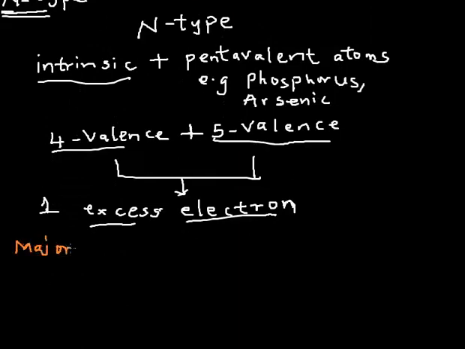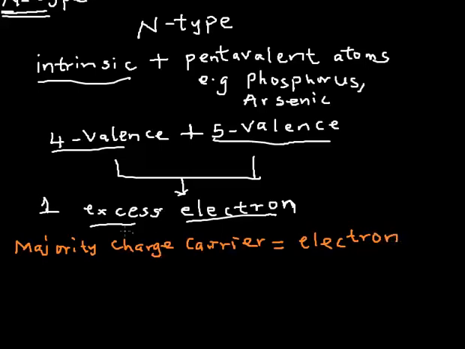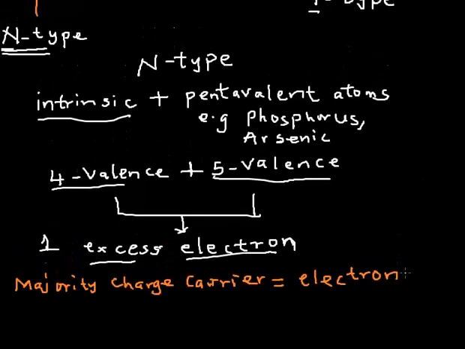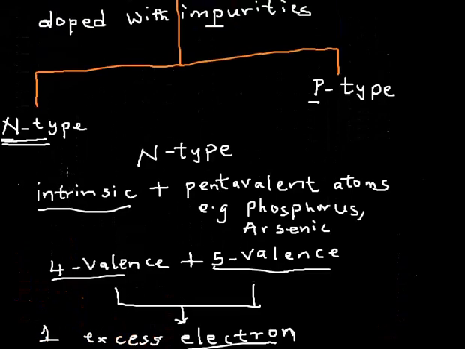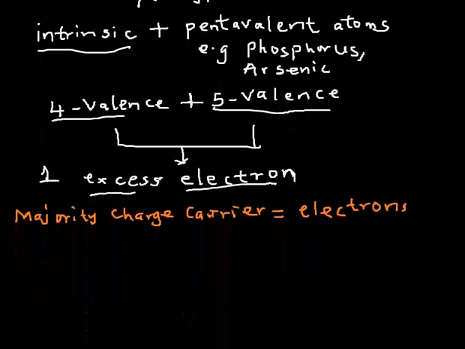of an N-type semiconductor is simply the electron. And we all know that the electron is negatively charged. That is why we call this semiconductor N-type. Why? Because the charge carriers are electrons, and they are negatively charged.